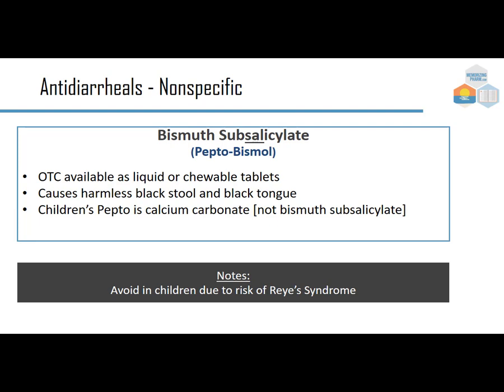Bismuth, or Pepto-Bismol. The OTC is available as liquid or chewable tablets. It causes a harmless black stool and black tongue, but it might surprise the patient if they're not familiar with it. Children's Pepto is not bismuth subsalicylate. You can't give a salicylate to a child. So instead, it's calcium carbonate, which is basically Tums, but the manufacturer wanted to keep the Pepto name because it's recognizable. Again, avoid in children due to the risk of Reye's syndrome because of that salicylate component.